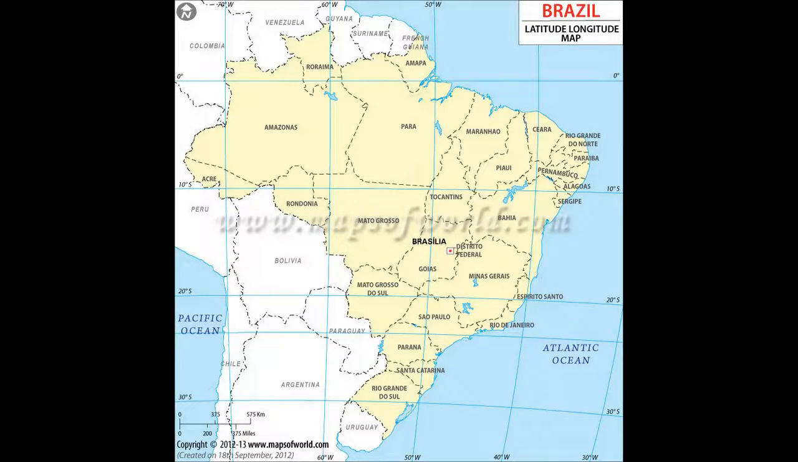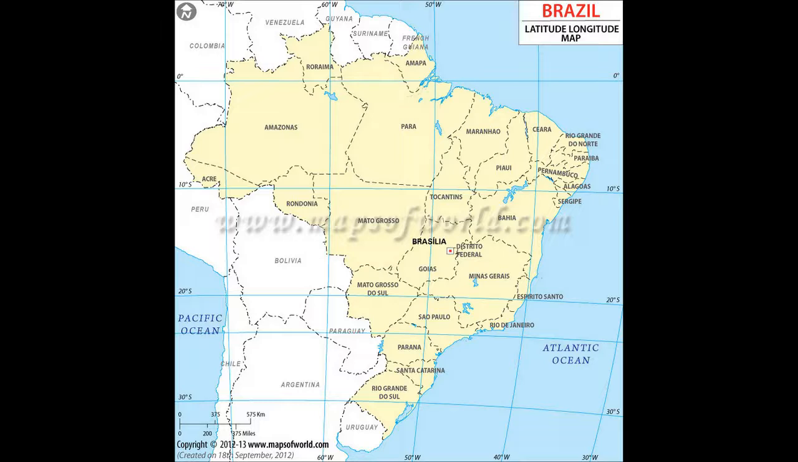Let's have a look at location and extent of Brazil. Brazil is located in the northern part of the continent of South America. It is located in the northern, southern and western hemispheres. The latitudinal extent of Brazil is 5 degree 15 minutes north to 33 degree 45 minutes south. The longitudinal extent of Brazil is 34 degree 45 minutes west to 73 degree 48 minutes west.